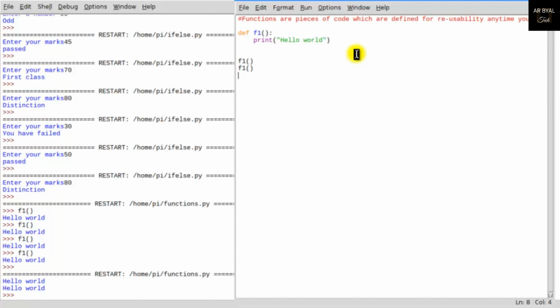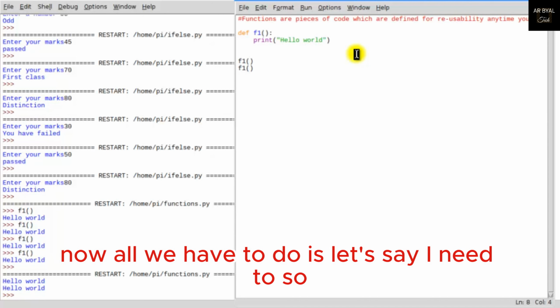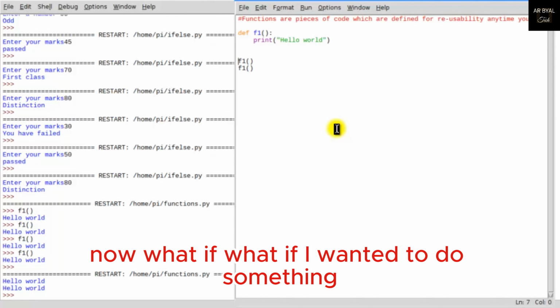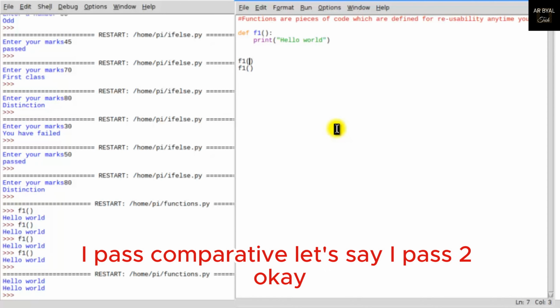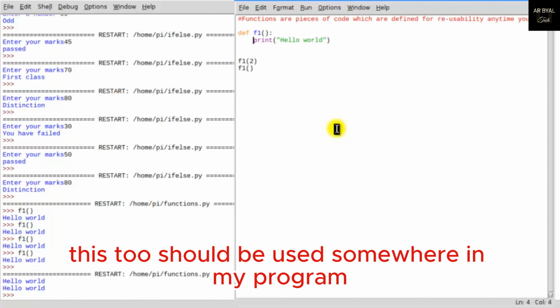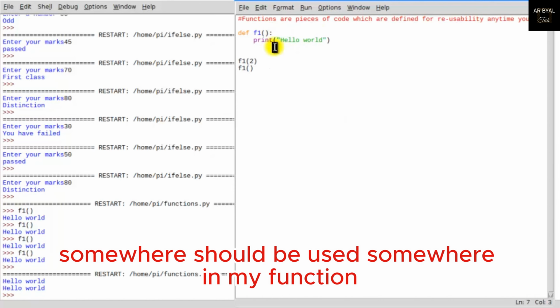Now let's say I call this function and this will do the task. What if I want to do something more? Let's say when I call the function, I pass some parameter. Let's say I pass 2, because I want this 2 to be used somewhere in my function.